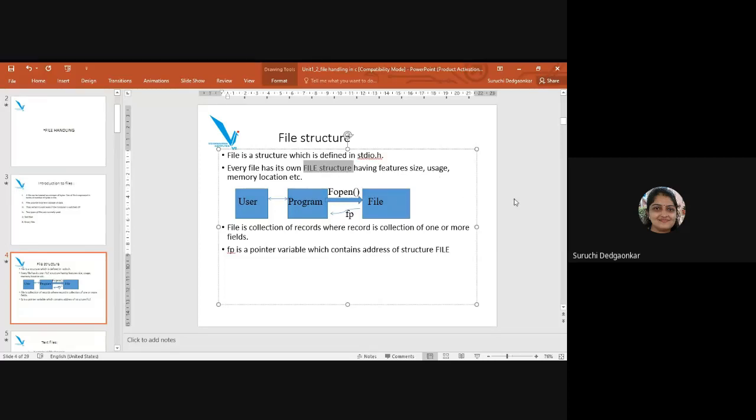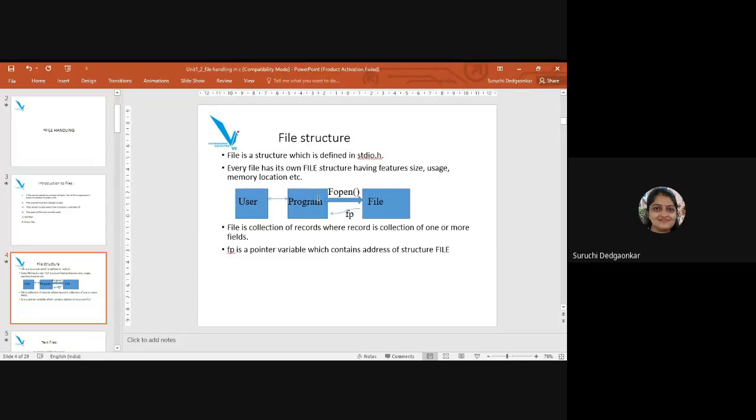So what we are supposed to do is write a program. Up to now, in the programs we were writing, we were using certain functions to communicate with the users, isn't it? We were communicating using functions like printf and scanf. Using printf, we were showing messages to the user, and using scanf, we were taking input from the user. So in our program, we were writing the instructions for communicating with the user.